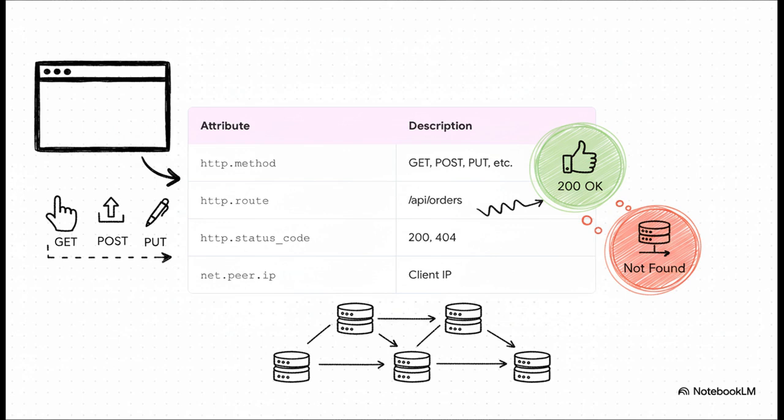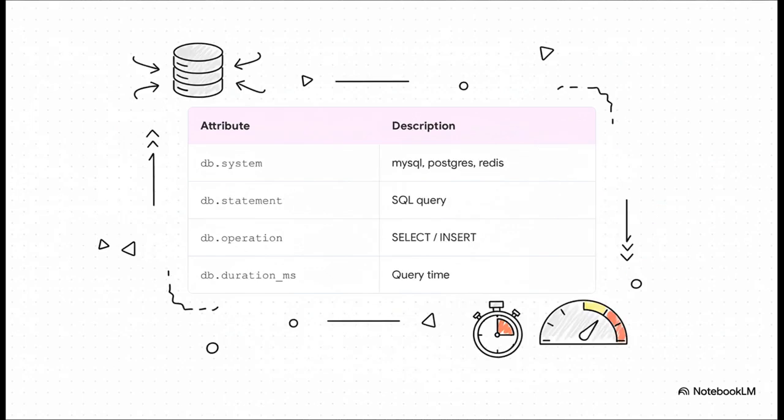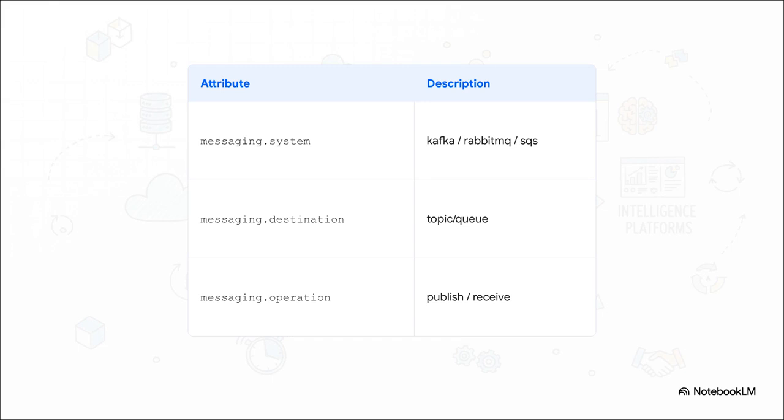Simple, but so powerful. Of course, almost every request ends up hitting a database, right? So with these conventions, we get this incredible visibility into what's happening under the hood. We know if it's MySQL or Postgres, we see the exact query that ran, and crucially, we know precisely how long it took. This is how you hunt down those slow queries that are killing your app's performance. But hey, we live in a world of microservices, so not everything is a direct request response.